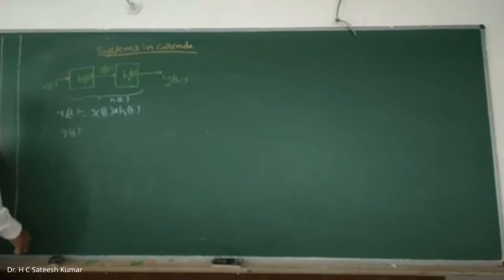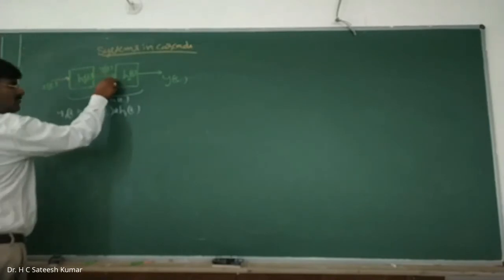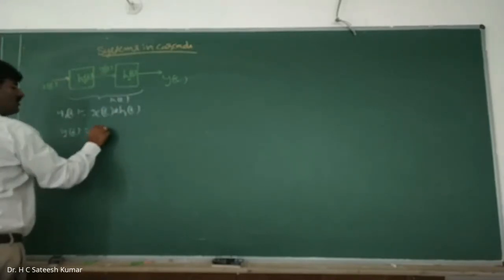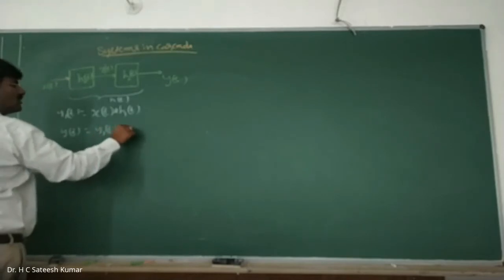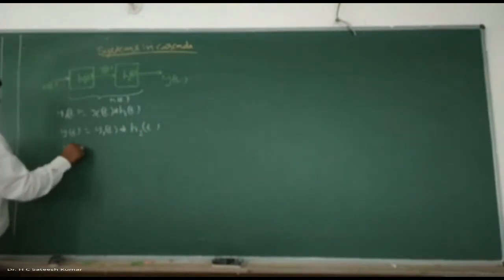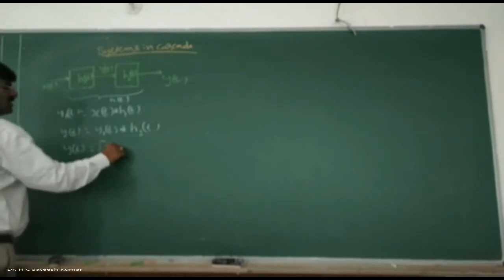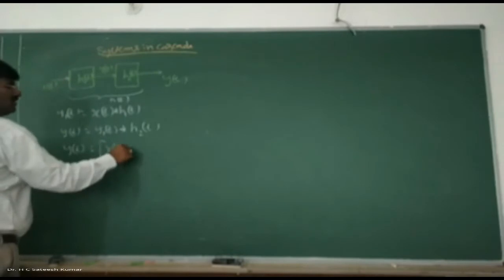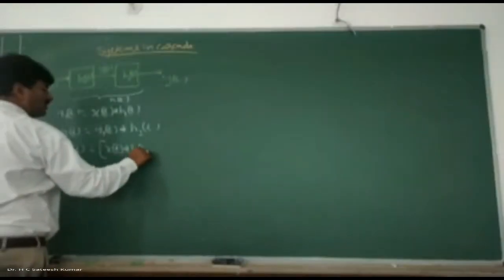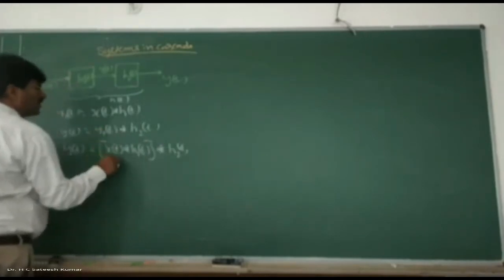The output of the first system is the input for the second system. Therefore y of t is y1 of t convolution with h2 of t. And y1 of t is x of t convolution with h1 of t, so in place of y1 of t I am putting this.